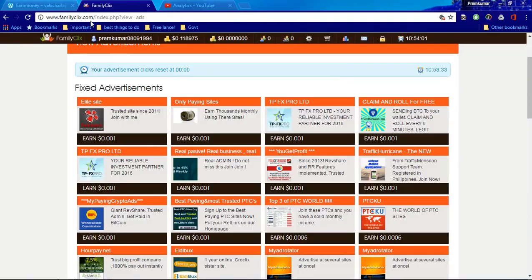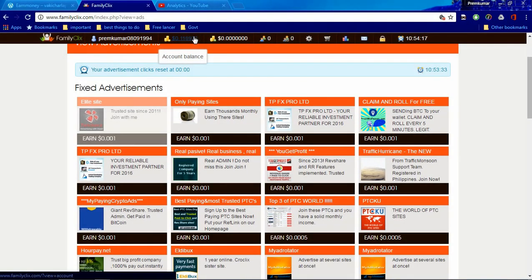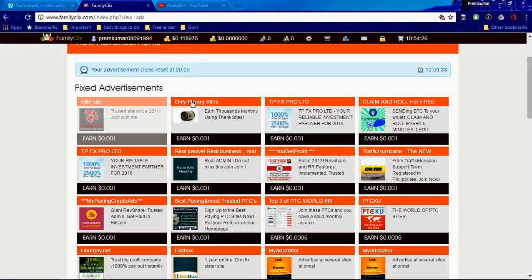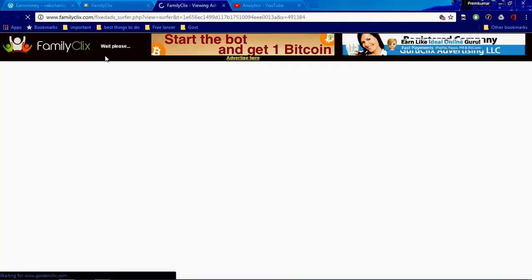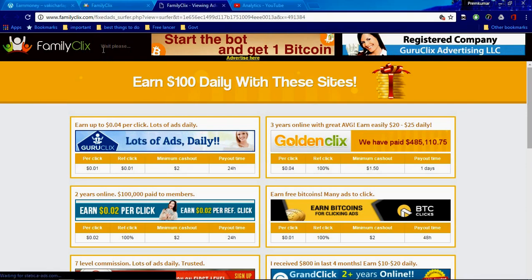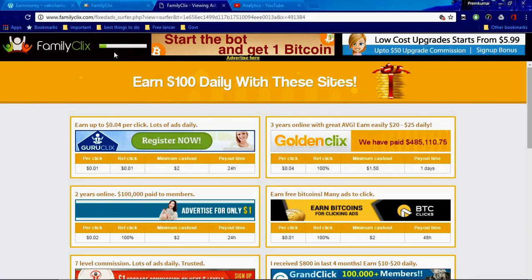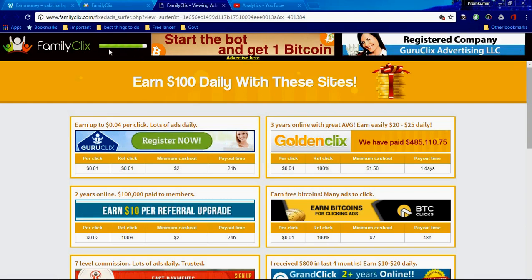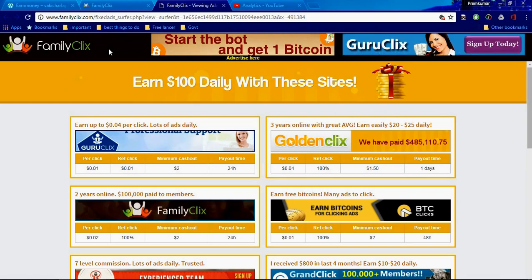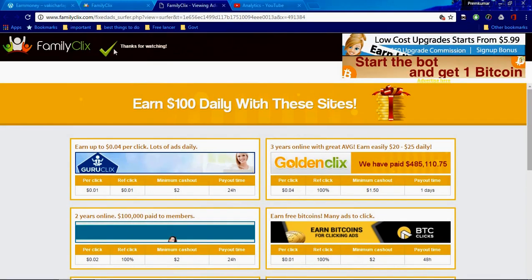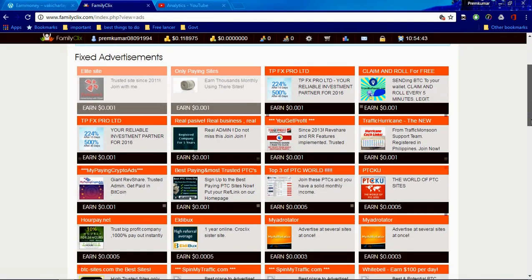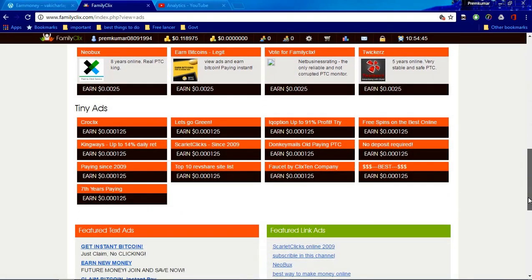After that, close the window and go to your FamilyClicks. See, this is my balance, and it will be automatically updated. Please observe, it is 11 paise. Okay, after that, view this ad. It will be automatically updated. Please observe. It will take some ad. This kind of job may also be known as freelancer jobs. Click the down as per their indications and do what is asked. See, this one is updated. Likewise, from all these ads you can earn money.